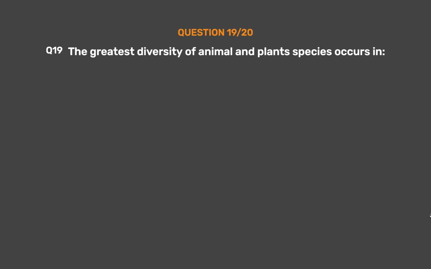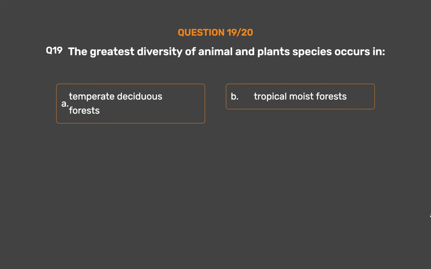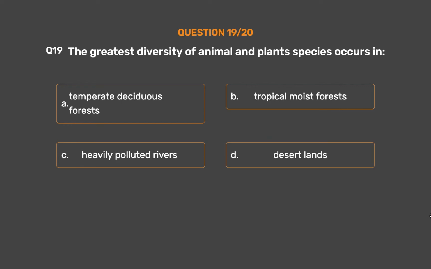Question number 19. The greatest diversity of animal and plant species occurs in Option A. Temperate deciduous forests. Option B. Tropical moist forests. Option C. Heavily polluted rivers. Option D. Desert lands.